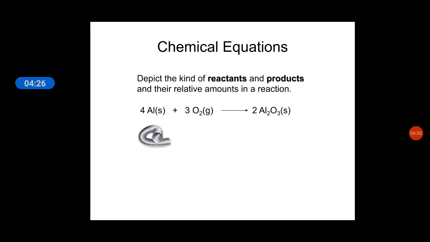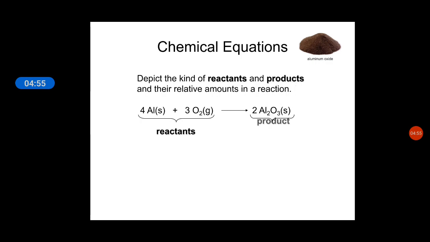This is aluminium, but it reacts with oxygen and gives rise to aluminium oxide. Here upside you see the real picture of aluminium oxide. In this equation, the left hand side, Al and O2, are the reactants, and the right hand side is the product.